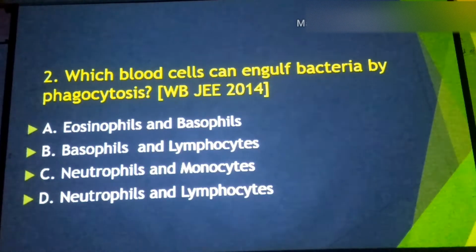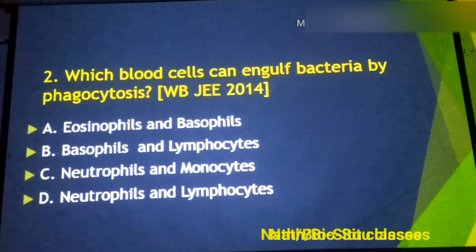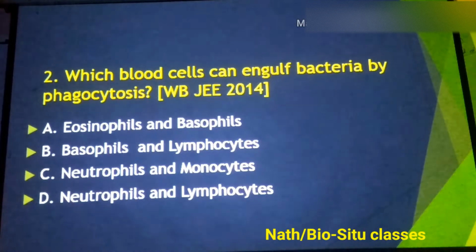So it is known for us that the most abundant type of WBCs in the total WBC count, neutrophils, behave as phagocytic cells, as well as monocytes, which change into macrophages and behave as scavengers. So they also exhibit the phagocytosis mechanism. Hence the correct option for this question is C, neutrophils and monocytes. C, third option, is correct. Let's move to the next.